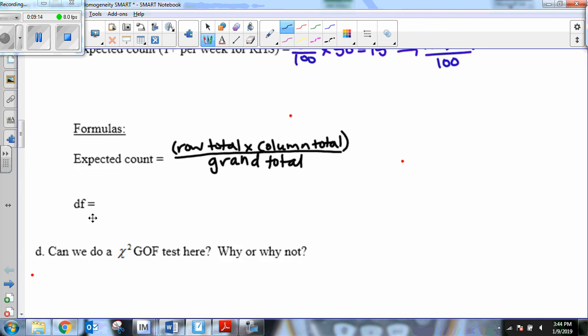Now we still have degrees of freedom because it's a chi-square distribution. So here's a new formula. We can't just say number of categories minus 1 because we have two different samples. So what we say is the number of rows minus 1 times the number of columns minus 1. And honestly, I hardly ever use this formula. It's kind of a little bit more work.